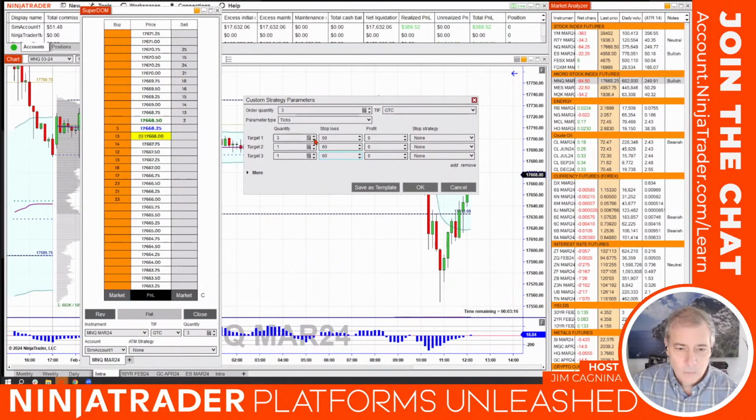Now quantity is going to be 1, 1, and 1 for a total of 3. I could do 2, 1, and 1 if I wanted, but then I would have to set up a 4-unit trade. Or I could do 1, 2, and 1, or 1, 1, and 2. You could do anything really. These are the quantities you could set up. I'm making it even, just 1 lot, 1 lot, 1 lot. Stop is at 60 for each of these.